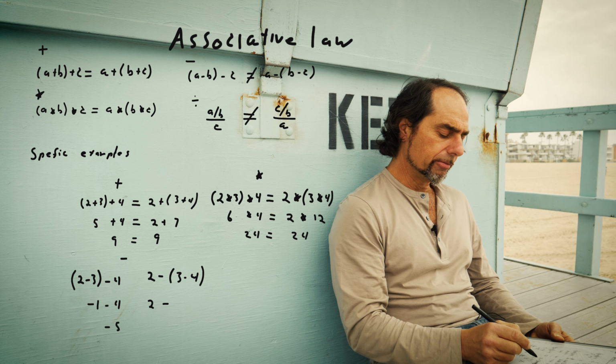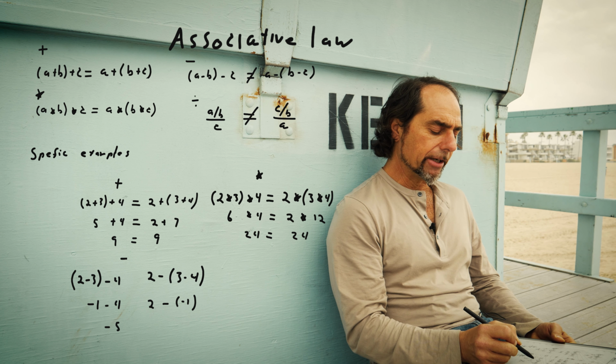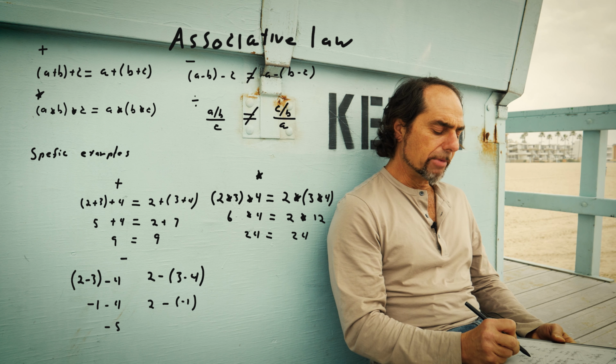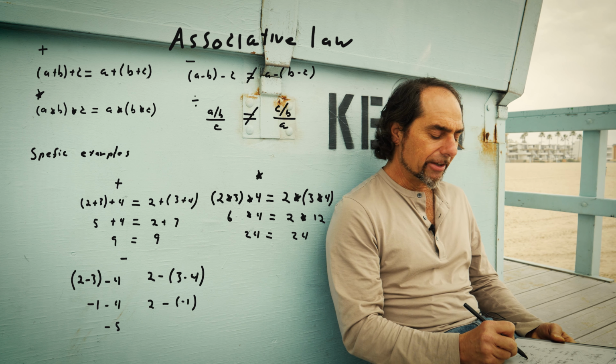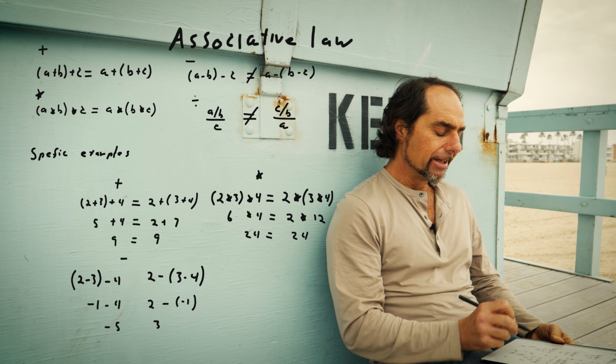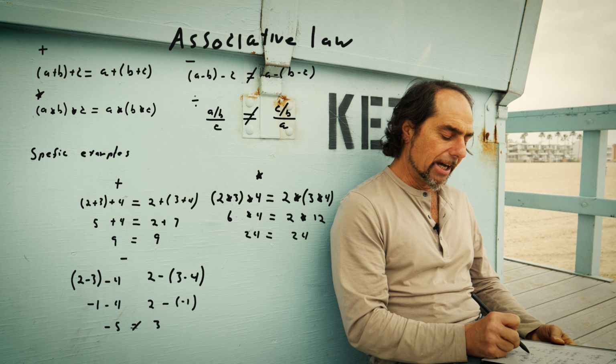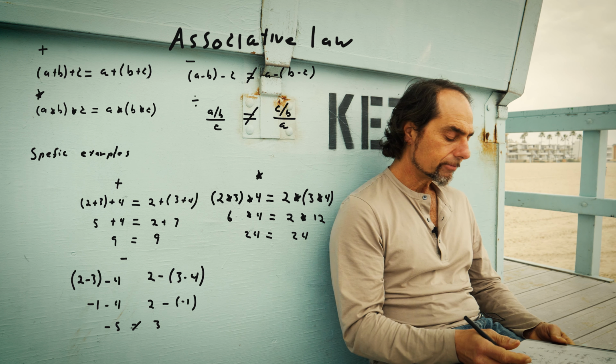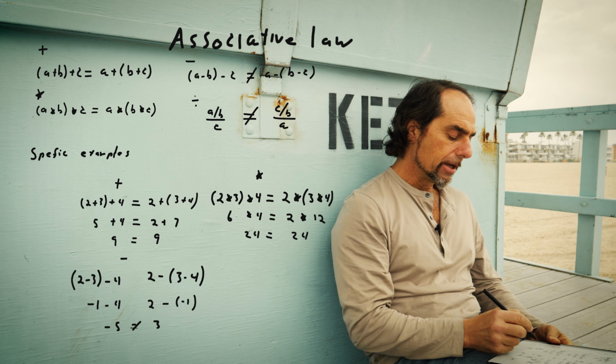Bring down the 2, bring down the subtraction. 3 minus 4 is also negative 1. Therefore, 2 minus negative 1, though, is positive 3. Negative 5 does not equal 3. Does not hold. Let's look at the division.